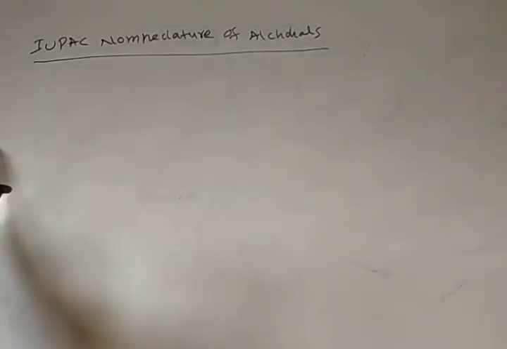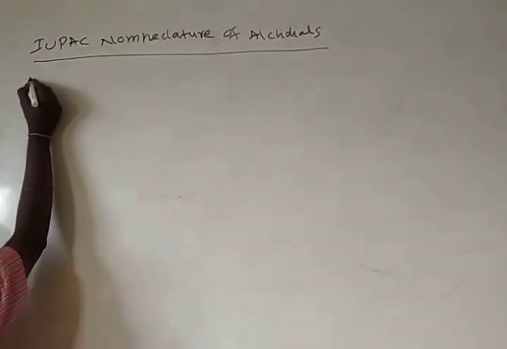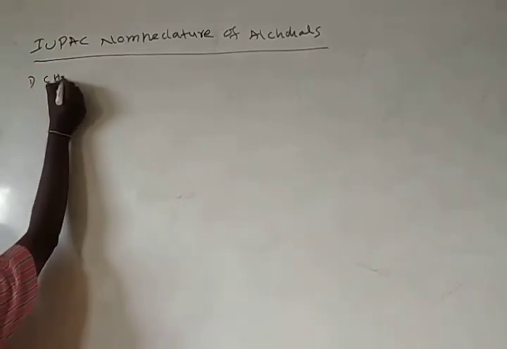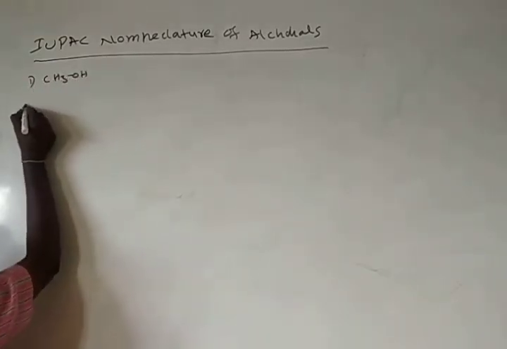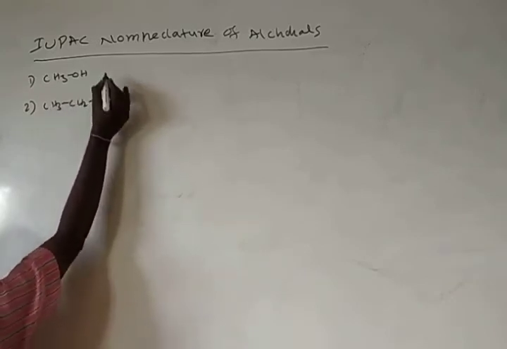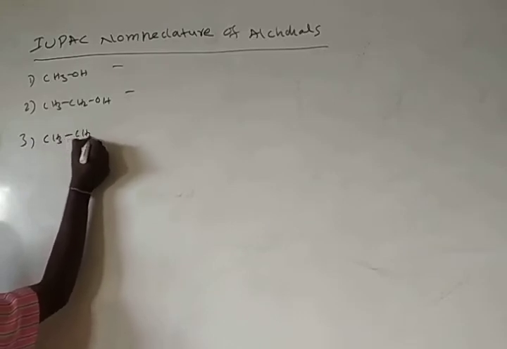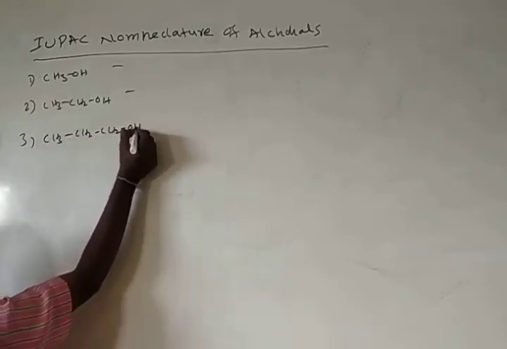In continuation of IUPAC nomenclature of alcohols. Here I am taking different molecules. First one CH3OH. Second one CH3CH2OH. Third one CH3CH2CH2OH.